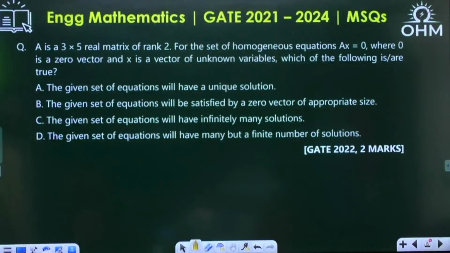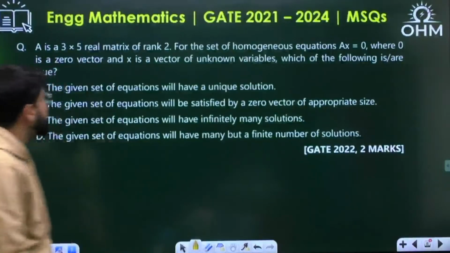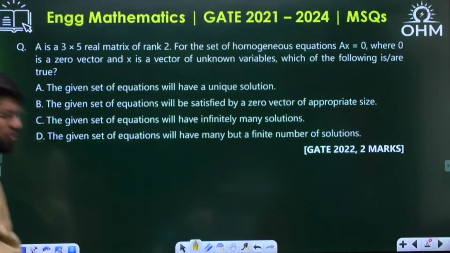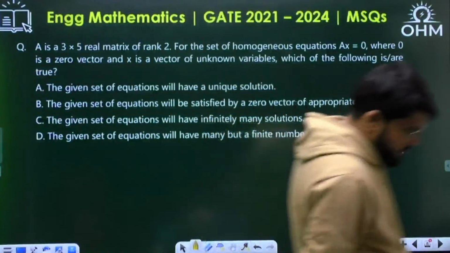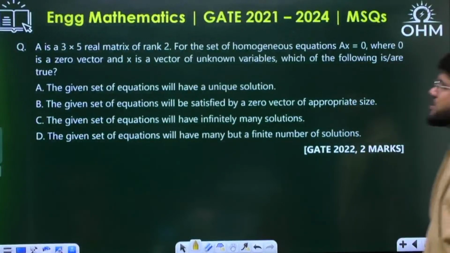If A is a 3 cross 5 real matrix of rank 2, for the set of homogeneous equations Ax equal to 0, where 0 is a zero vector and x is a vector of unknown variables, which of the following is or are true?